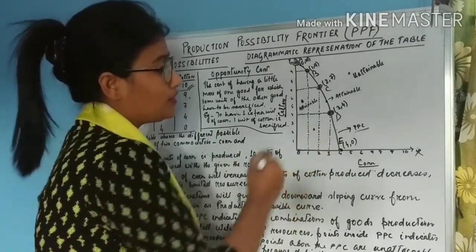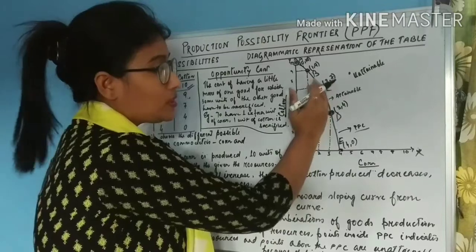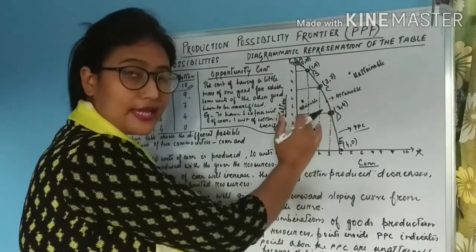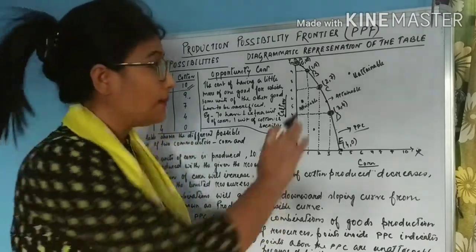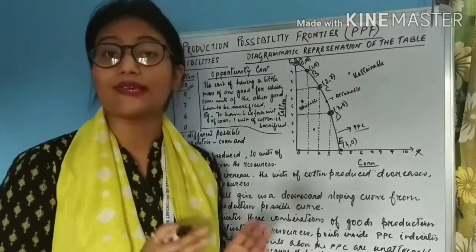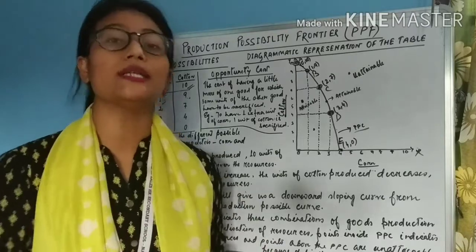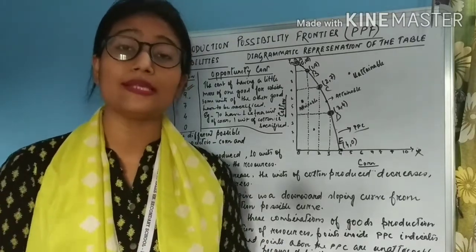Similarly, I have drawn a point here. So any point which is below the PPC or inside the PPC represents underutilization of resources. But this is also attainable. Okay, this is affordable.